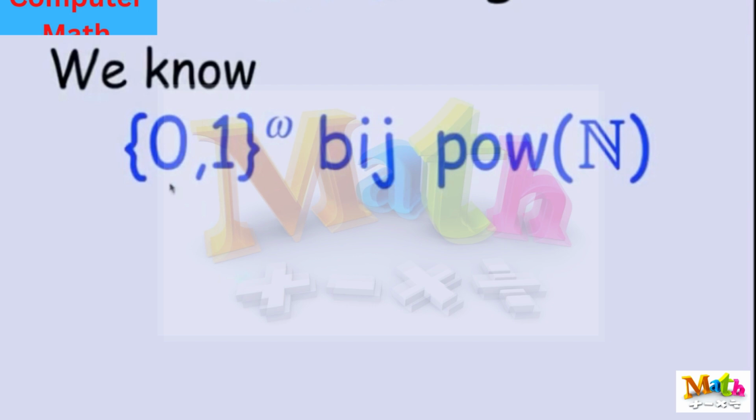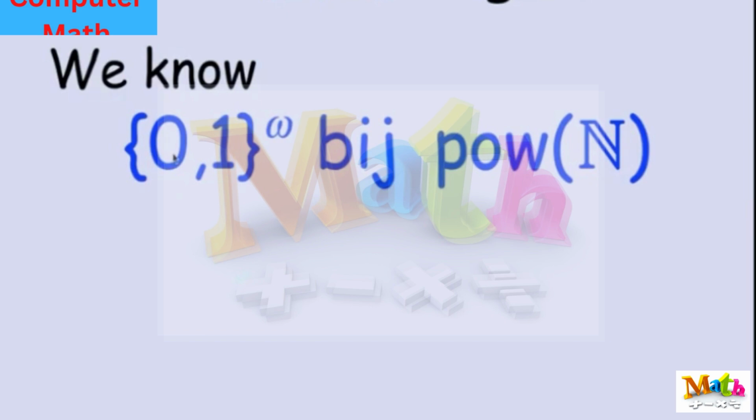It means that we could have deduced that {0,1}^ω, the infinite binary sequences, were uncountable, because we know that there's a bijection between the infinite binary sequences and the power set of N. We described that bijection without knowing anything about any other properties of the infinite binary sequences or the power set of N, whether they were countable or not. But now that Cantor's theorem tells us that the power set of N is uncountable and there's a bijection, the previous lemma says in particular there's a surjection from {0,1}^ω to the power set of N, which means {0,1}^ω is uncountable.